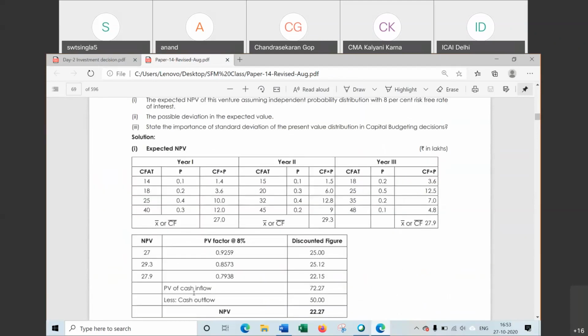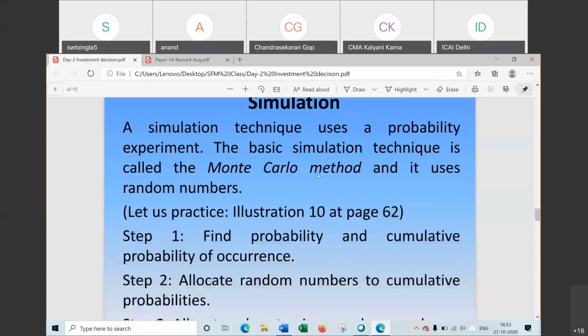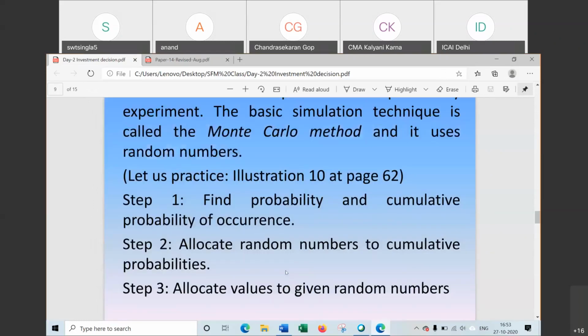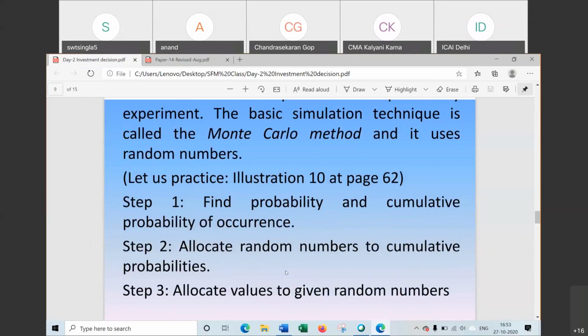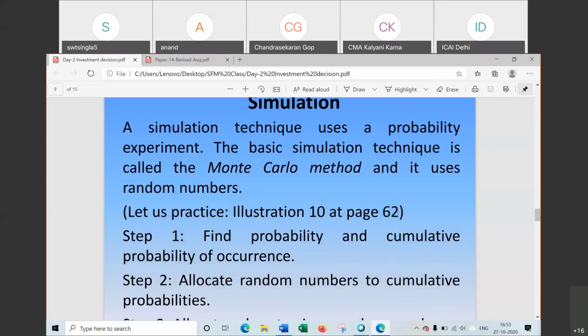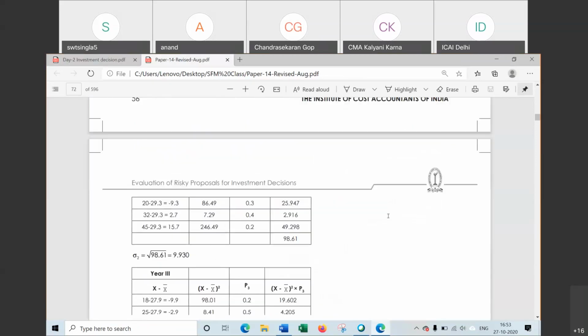Now next method is simulation. Next method, that is simulation technique for computation of expected net present value, computation of net present value with the help of simulation technique. Monte Carlo simulation method is used here. Page 62, illustration 10. How to use the simulation technique. This one is in intermediate also. Simulation method. Page 62.